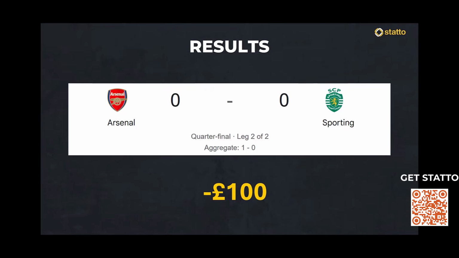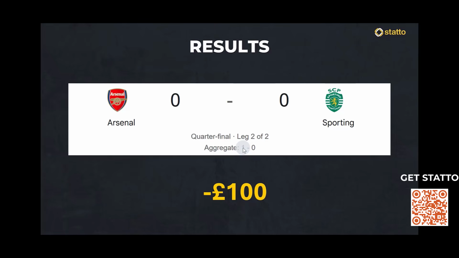And so the final result on this one, not very good, is it? Arsenal 0, Sporting 0, and we have lost a full £100 on this one. However, we should look at this a little bit closer, and we should always have a good think about the type of bet we placed. This was a second leg with Arsenal already winning 1-0, so a 0-0 was probably a good result for Arsenal, and Arsenal being a stronger team might be happy with the 0-0. We should have thought about that before placing the bet, maybe. Potentially that was a bit of an error on our part.